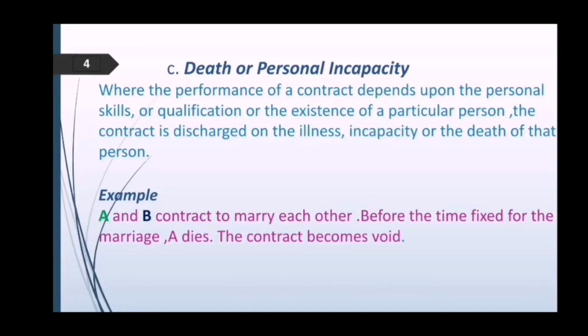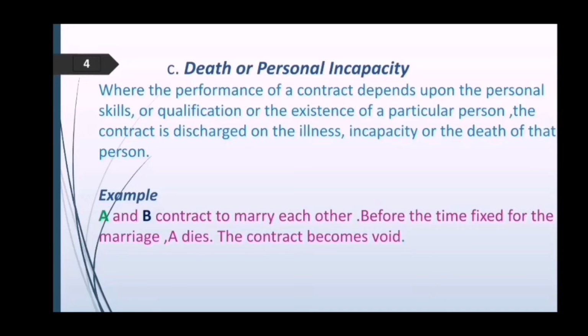The next case is death or personal incapacity. That is a genuine reason to release the parties from their obligations. Students, where the performance of a contract depends upon personal skills or qualification or the existence of a particular person, the contract is discharged on the illness, incapacity, or death of that person. So you can say death, personal incapacity, or illness release the parties from their obligations.